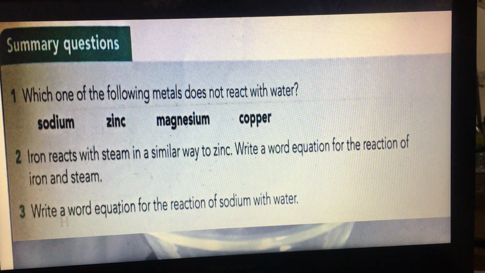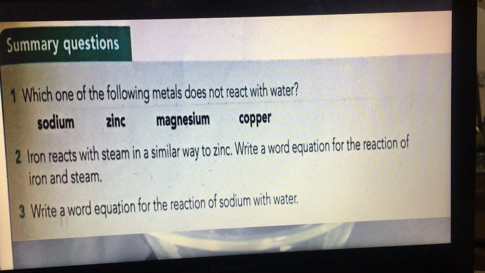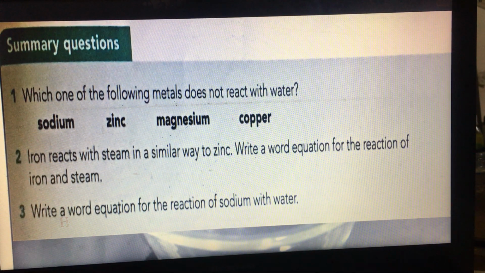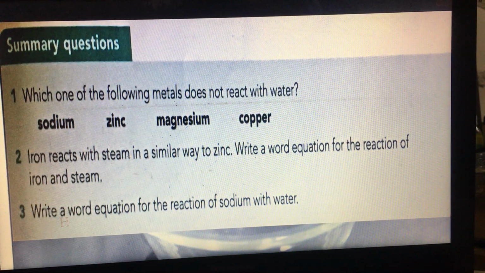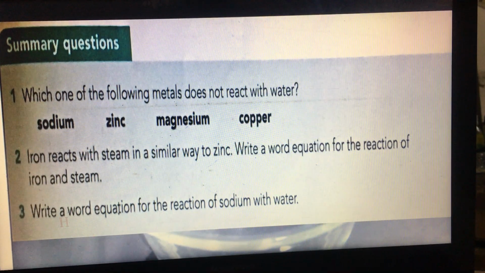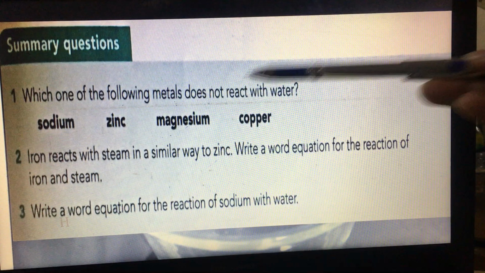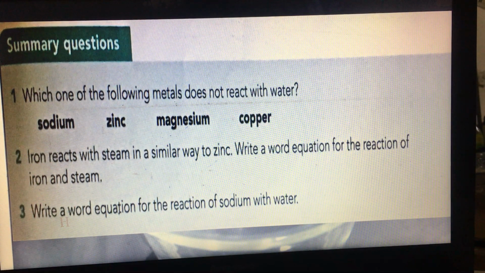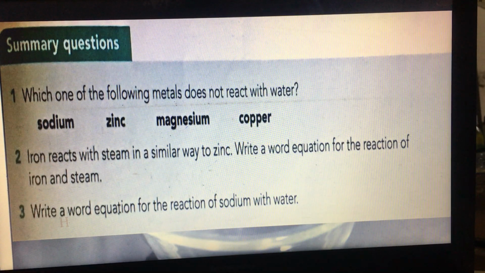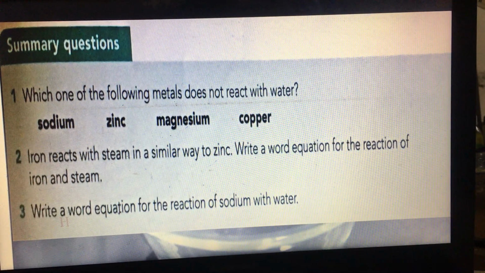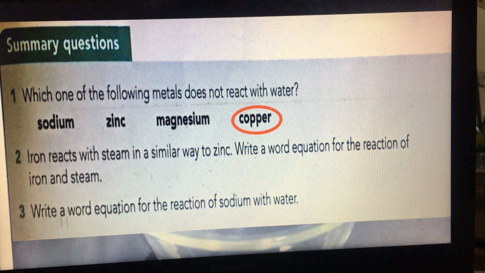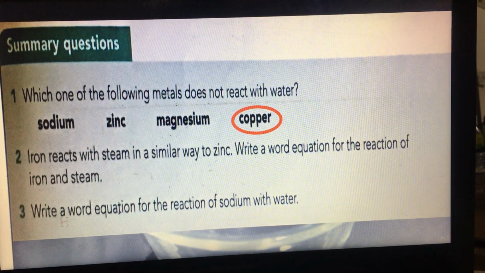Zinc, magnesium, and iron, all of them react slowly with water, so we cannot say that they don't react with water. So zinc and magnesium, they can react. What about copper? Actually, copper does not react with water. So the correct answer here is copper.